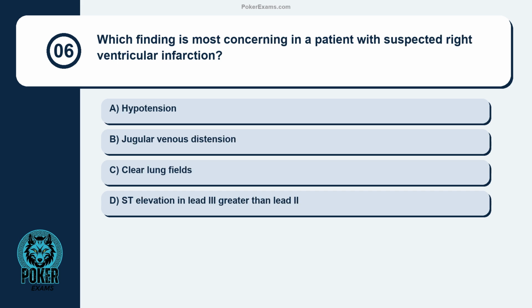Question 6. Which finding is most concerning in a patient with suspected right ventricular infarction? Hypotension, jugular venous distension, clear lung fields, ST elevation in lead 3 greater than lead 2.